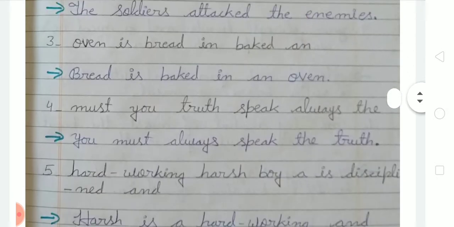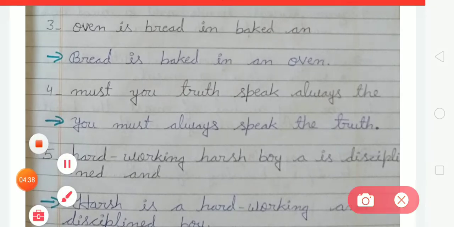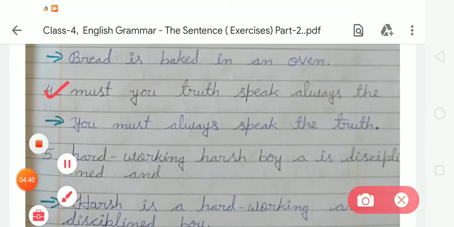Now the next, number 4. In number 4: must your truth speak always the. So we have to write: You must always speak the truth.